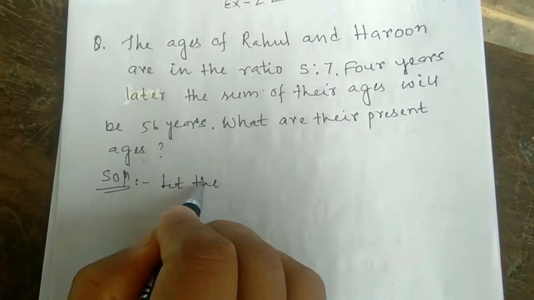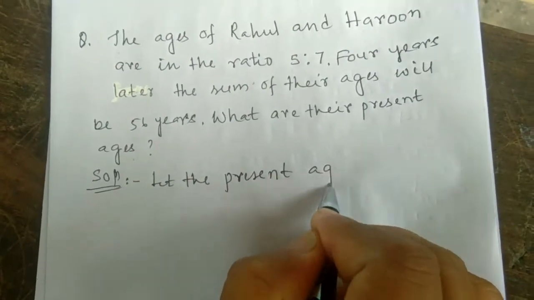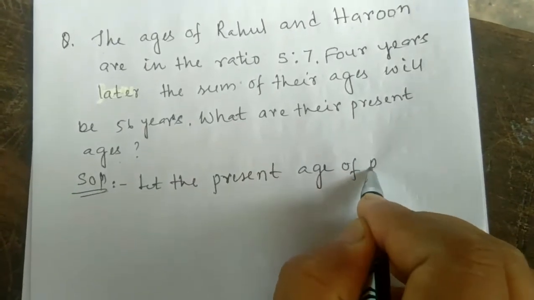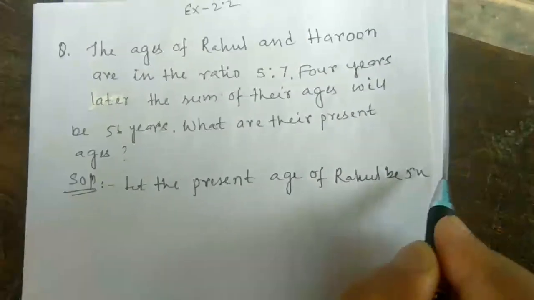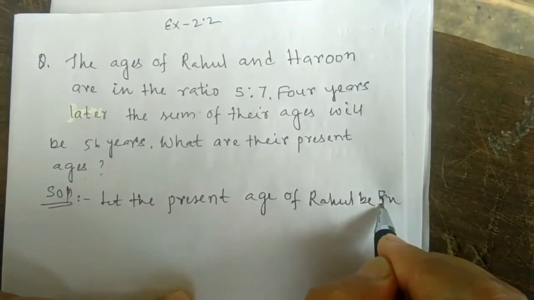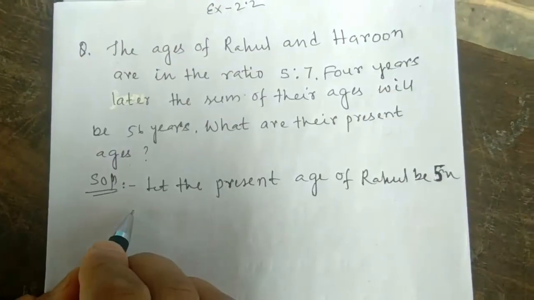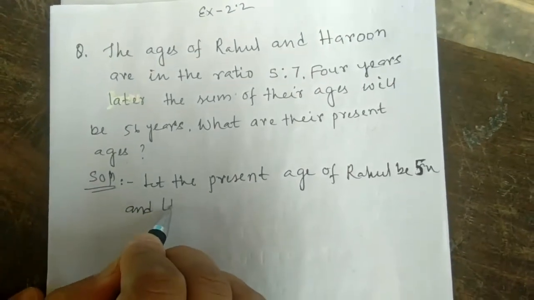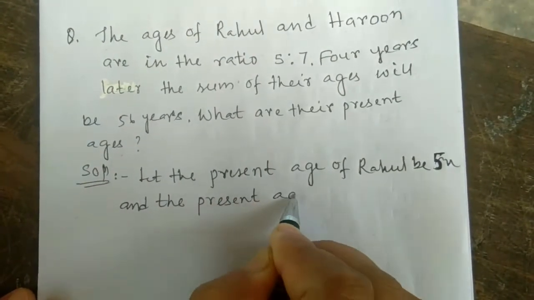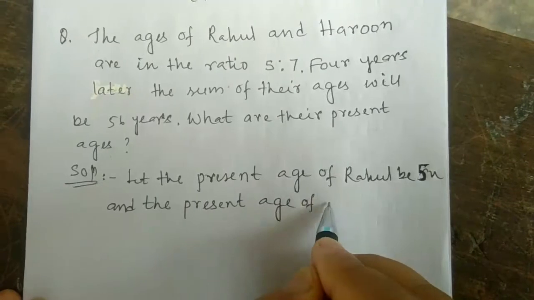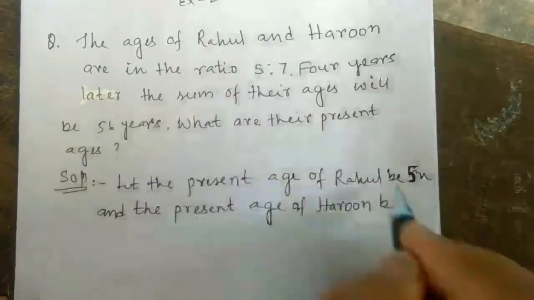Let the present age of Rahul be 5x, and the present age of Harun be 7x.